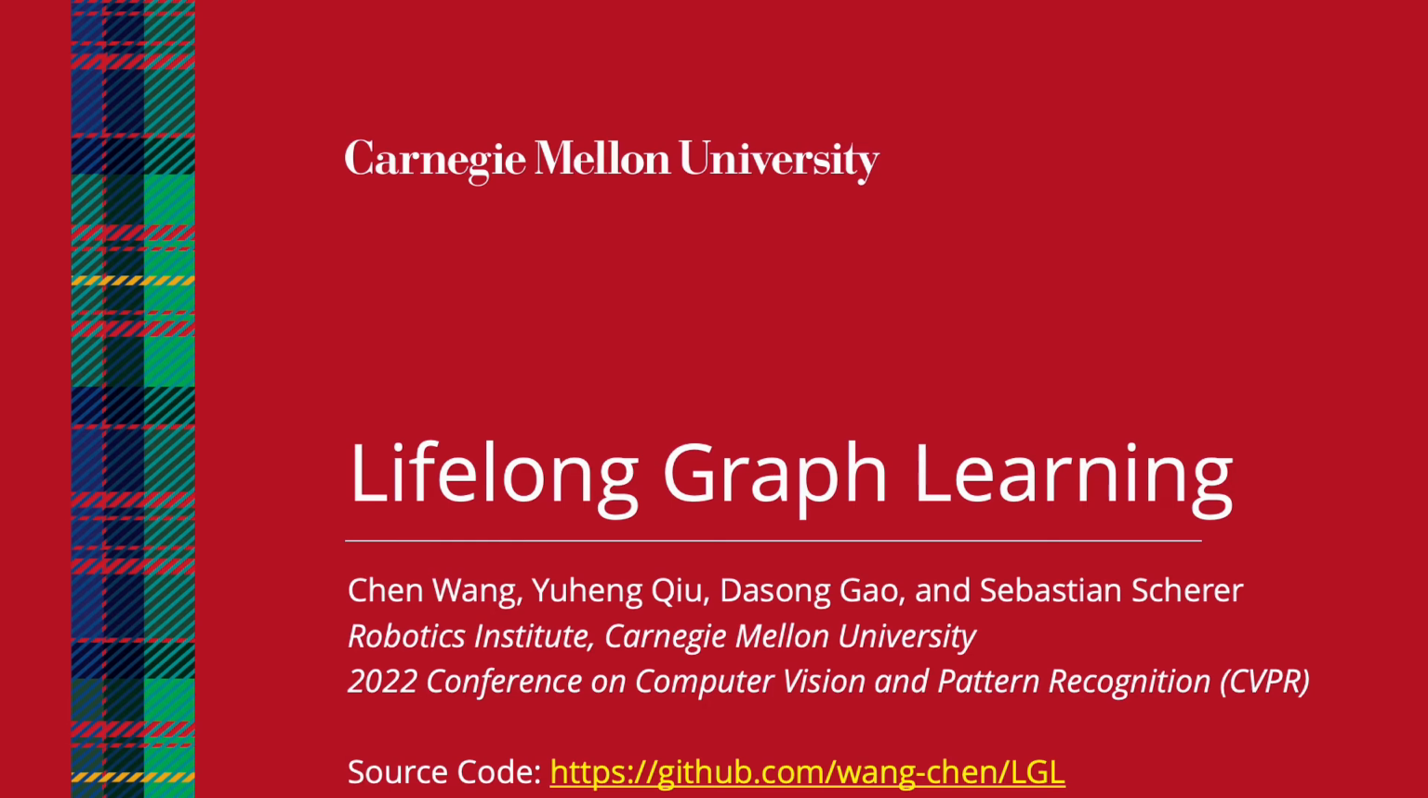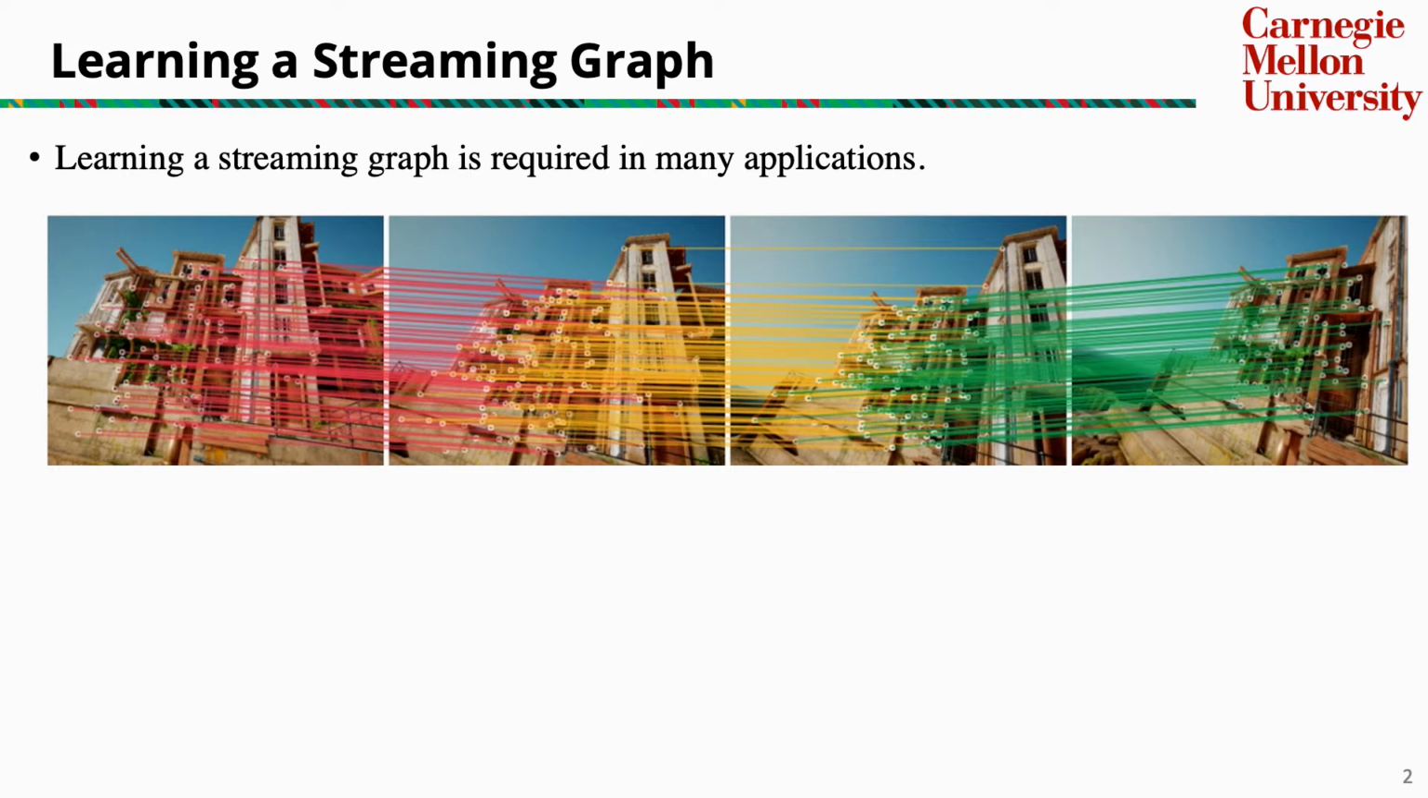In this video, I am going to present our CVPR 2022 paper, Lifelong Graph Learning. This work is authored by Chen Wang, Yuheng Qiu, Dason Gao, Sebastian Schur from the Robotics Institute of Carnegie Mellon University. Graph neural networks have been widely used in many applications, while it has received limited attention to learn a